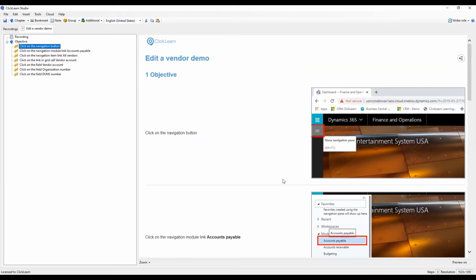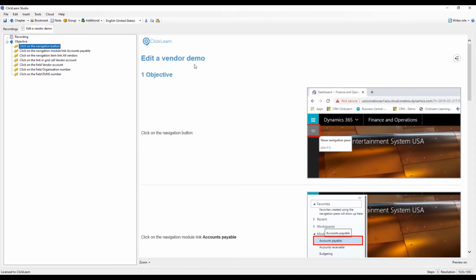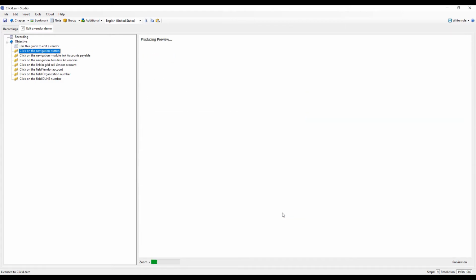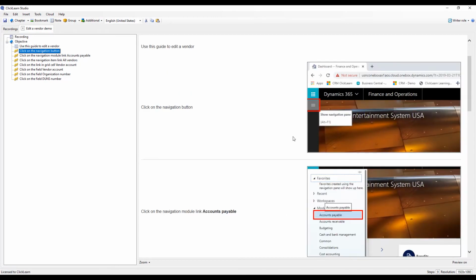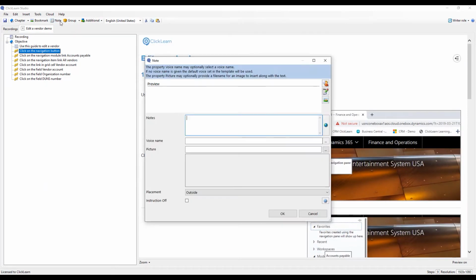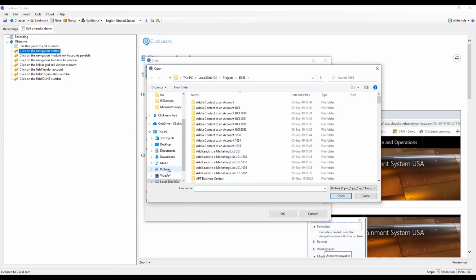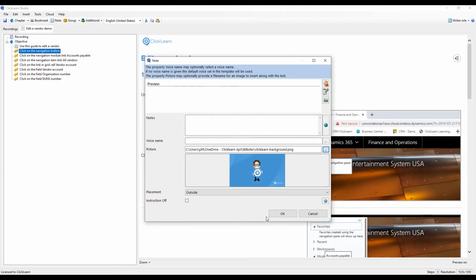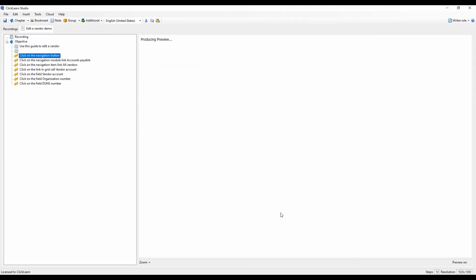I can add a note stating what is the objective of this process here. So I'll go in here and say add a note, and save that one. I can even add additional pictures in here. So if I want to add a picture of something that could be a workflow, work process, anything that has to do with the, in this case here, I can take my little friend here. I can add that in there.